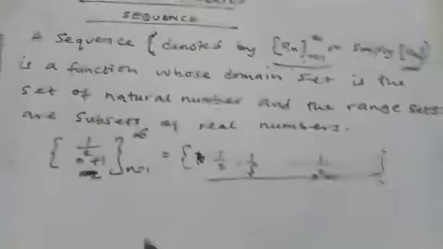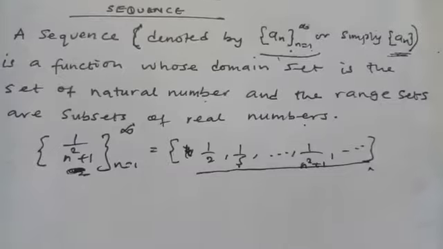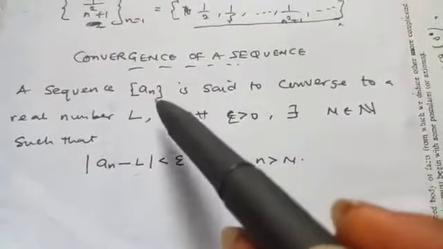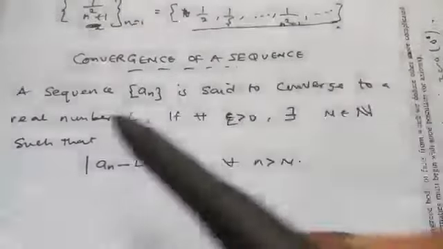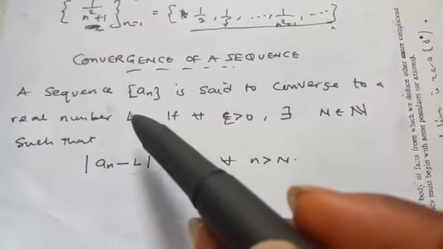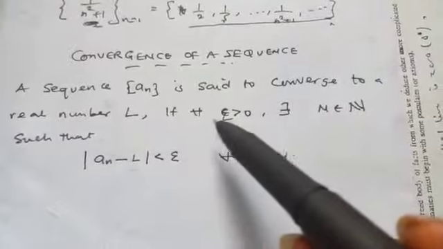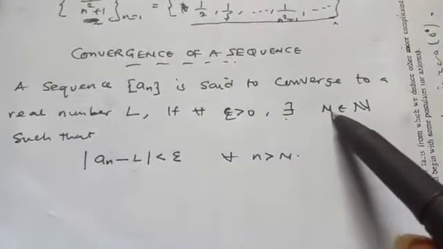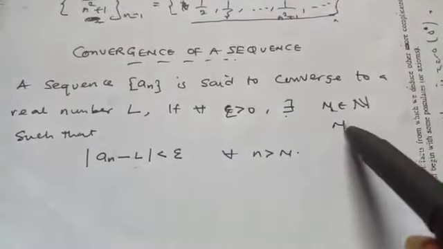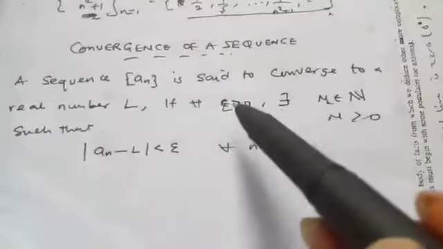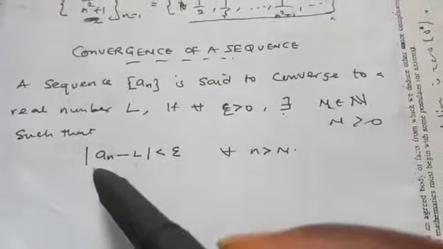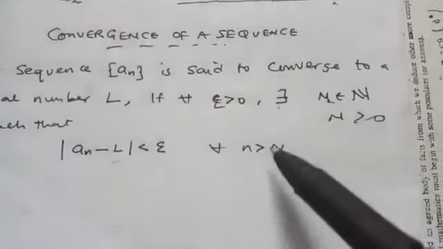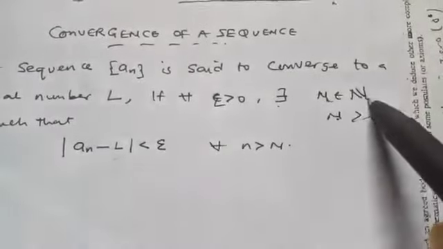That is a sequence. Now let's consider convergence of a sequence. We say that a sequence is said to converge to L, or is said to be convergent, if for every epsilon greater than 0, there exists N greater than 0, which will depend on epsilon, such that |a_n minus L| is less than epsilon, for all n greater than N, where N is a natural number.